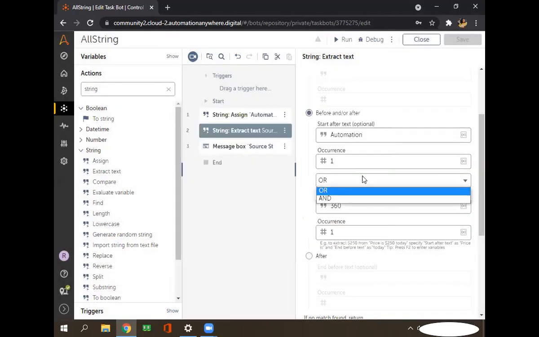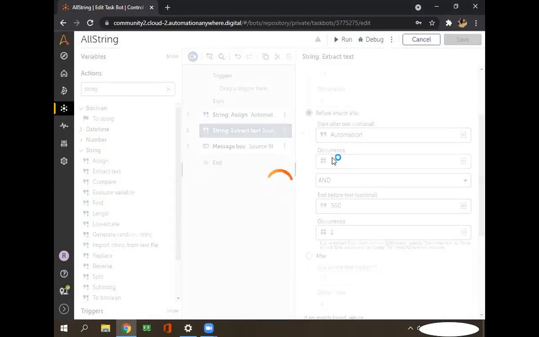So let's use the other one, the and operator, and see. For this operator also, this 360 is not available here. Then see what result we'll get.